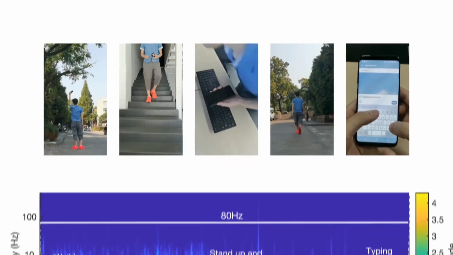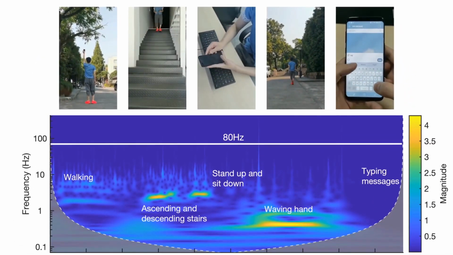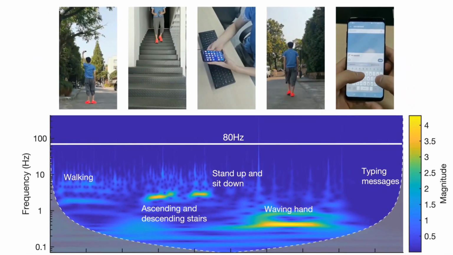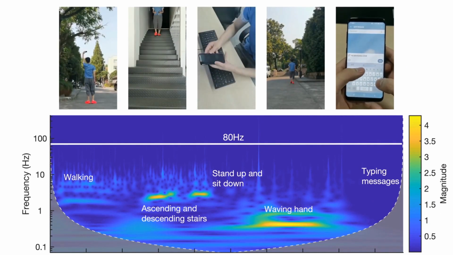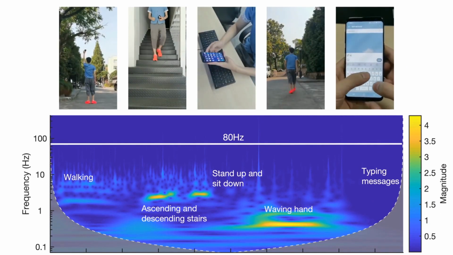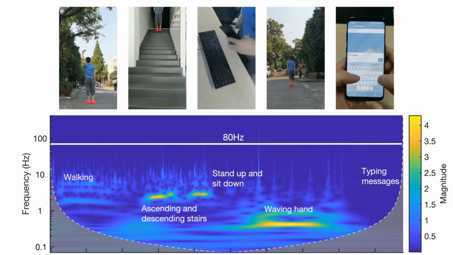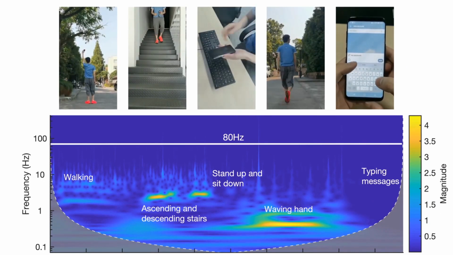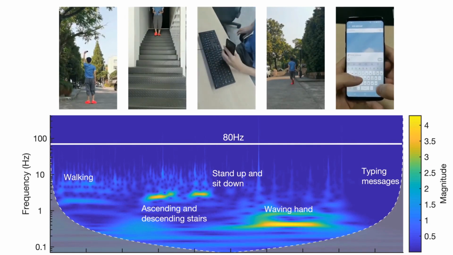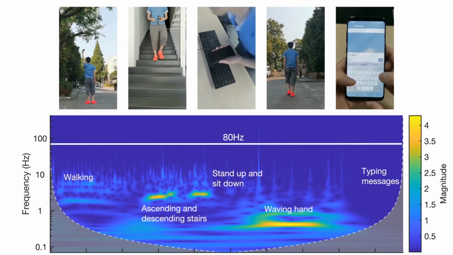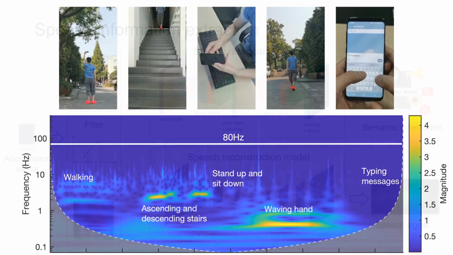This figure shows the scalegram of the collected accelerometer readings. We can see that the tested activities rarely affect frequency components above 80 Hz. And for human speech, the fundamental frequency typically starts from 85 Hz. Therefore, we can use a high-pass filter to eliminate significant distortions caused by human activities.